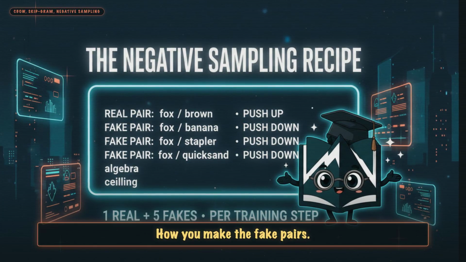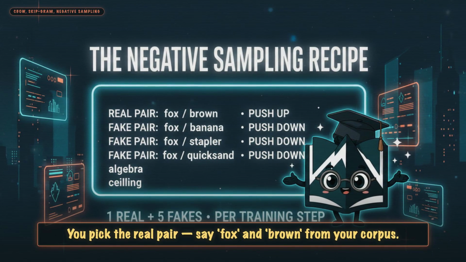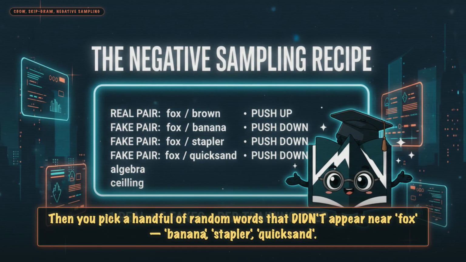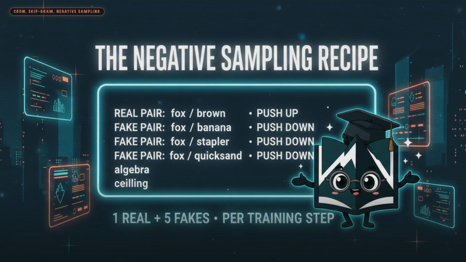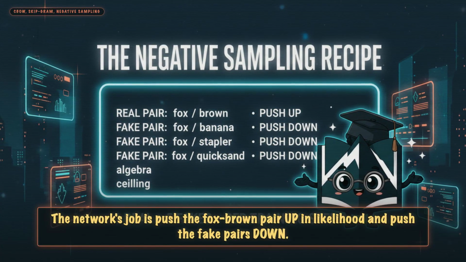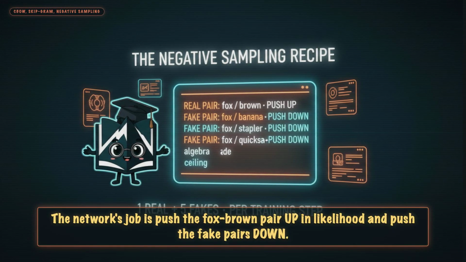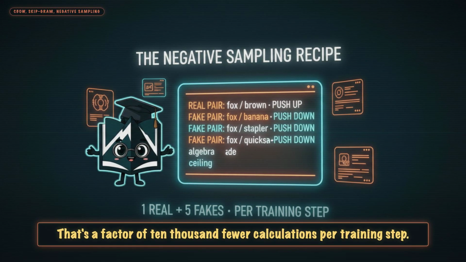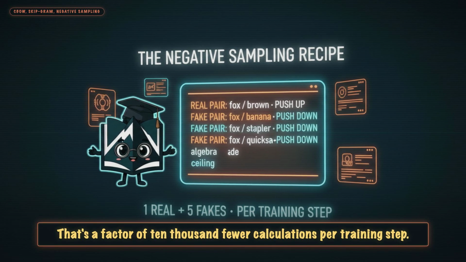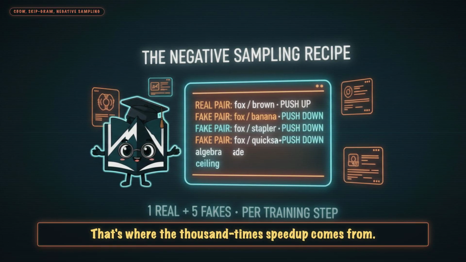How you make the fake pairs. You pick the real pair, say fox and brown from your corpus. Then you pick a handful of random words that didn't appear near fox: banana, stapler, quicksand. The network's job is to push the fox-brown pair up in likelihood and push the fake pairs down. 5 fake pairs per real pair is common. That's a factor of 10,000 fewer calculations per training step. That's where the 1,000 times speedup comes from.